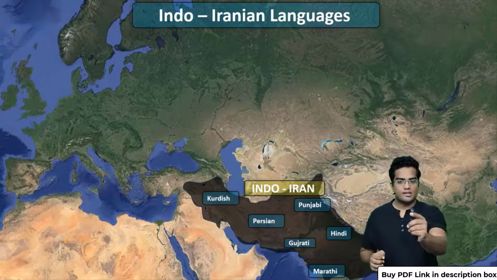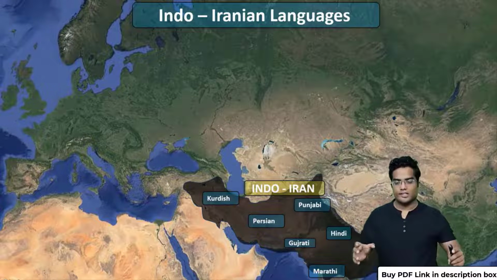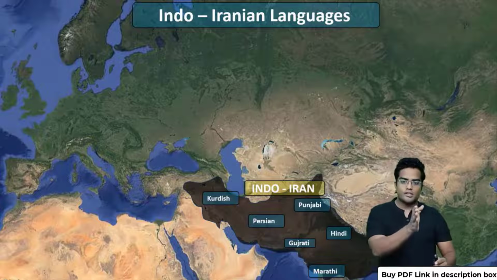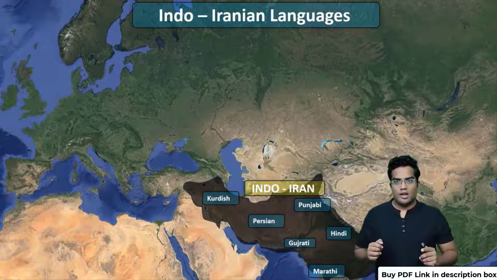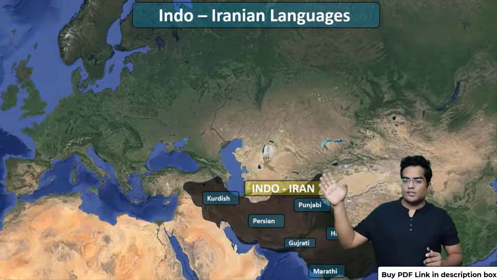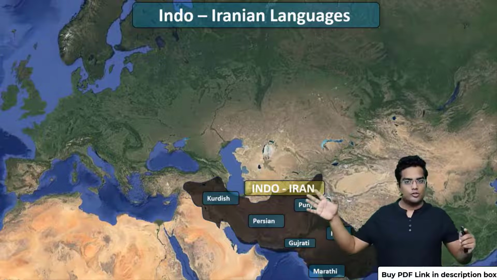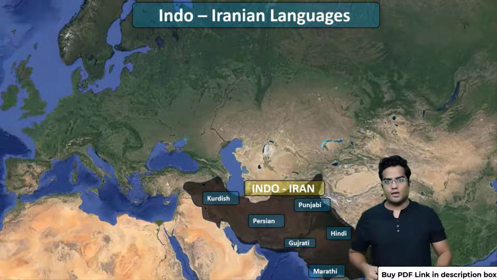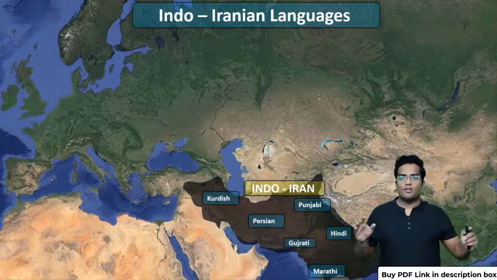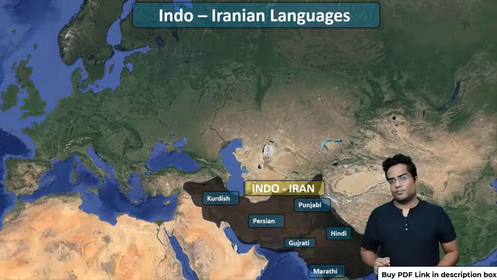You have Kurdish, Persian, Punjabi, Hindi, Bengali, Marathi and Gujarati. Pretty much these languages stretch from Iraq to parts of northern India and even to Bangladesh. So this is the spread of the Indo-Iranian languages.